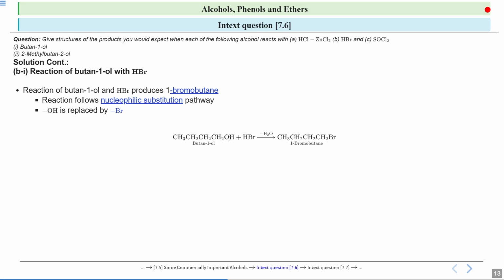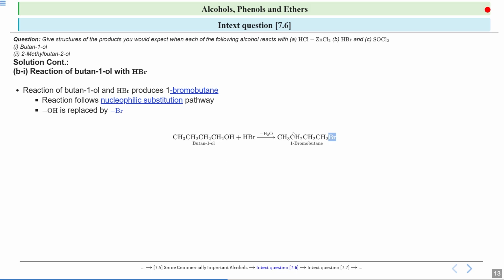Now what will happen over here? Your Br minus will come and attack at this carbon and your OH2 will leave over here. So this is a nucleophilic attack. Okay, Br minus here is a nucleophile. It will come and attack at this carbon and your OH2 group will leave from here. So you will see water, it is minus H2O, water is leaving. So when this water leaves, to this carbon your bromine group gets attached. So from alcohol you produced 1-bromobutane.